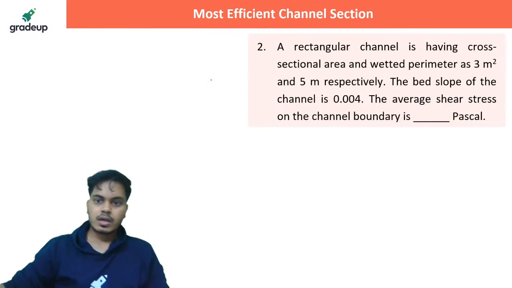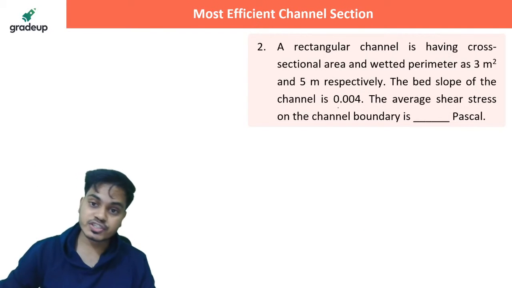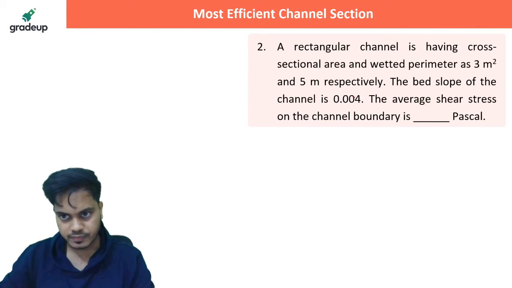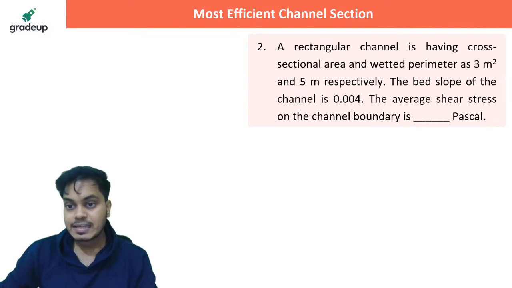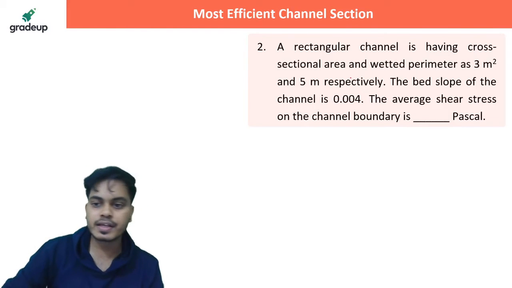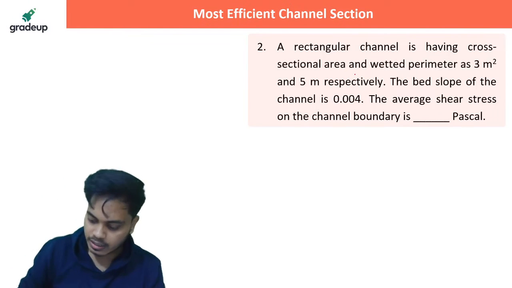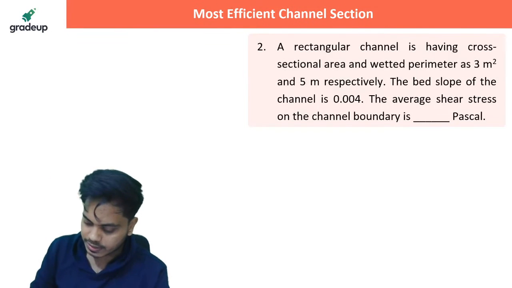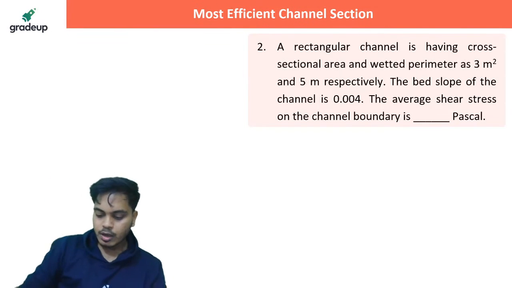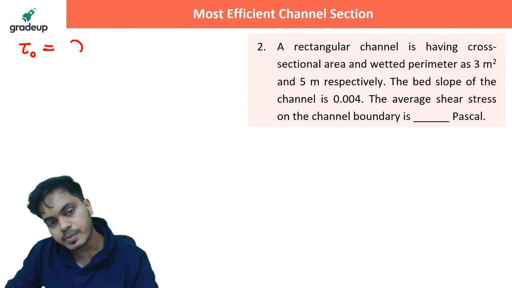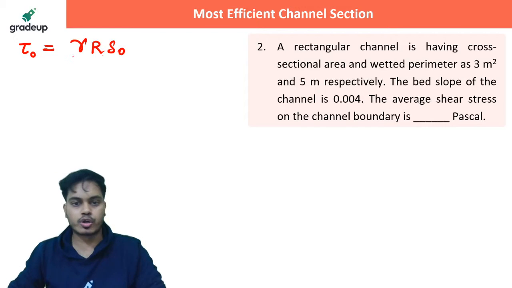Next question. A rectangular channel is having cross-sectional area and wetted perimeter as 3 meter square and 5 meter respectively. The bed slope is also given. The average shear stress on the channel boundary will be how much? So they are asking you about the channel boundary. How much would that be? Kindly please let me know, guys. On the channel boundary, tau naught value will be how much? It will be gamma R S naught.